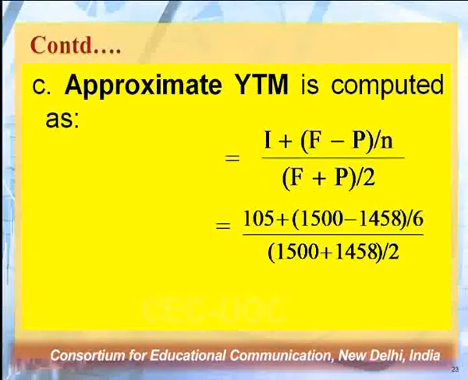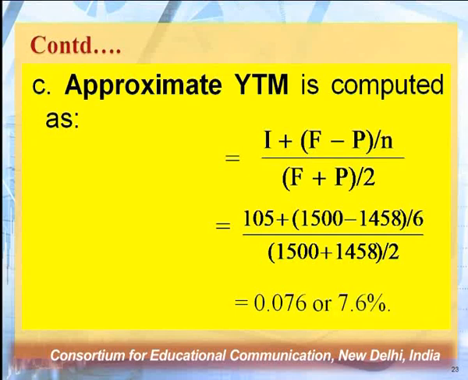Now we have aggregated both the components. Interest is 105 plus face value is 1500, minus the price, which is the current market price of 1458, divided by the maturity period, which here in this question is 6, whole divided by 1500 plus 1458 divided by 2, or you can say the average of it. In this way we come to know about YTM, yield to maturity. This rate comes to be 7.6%.